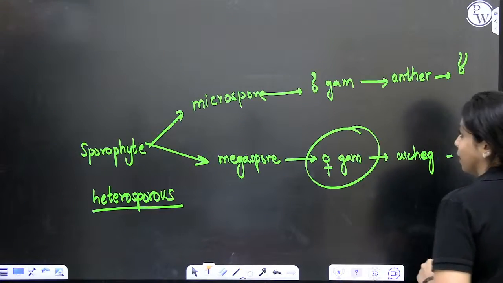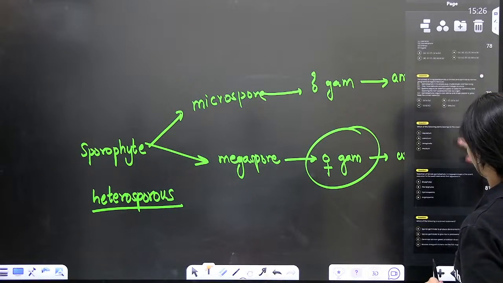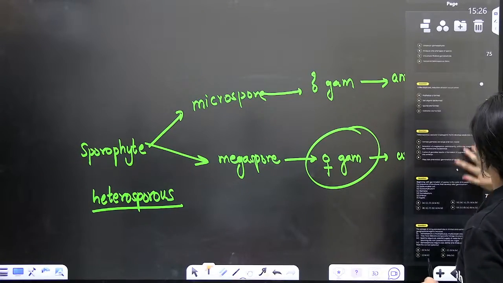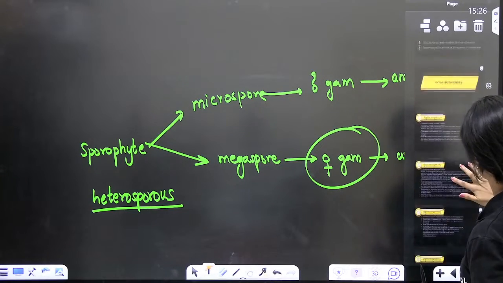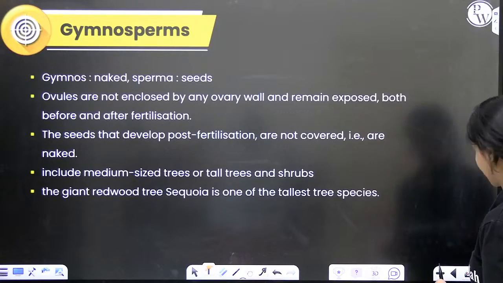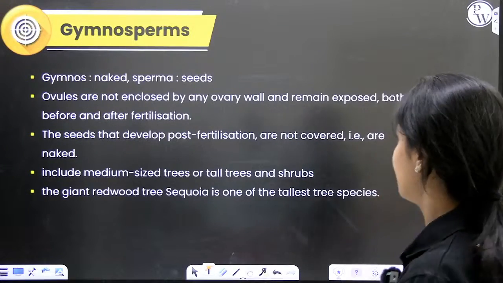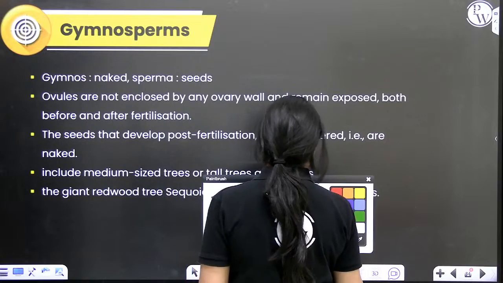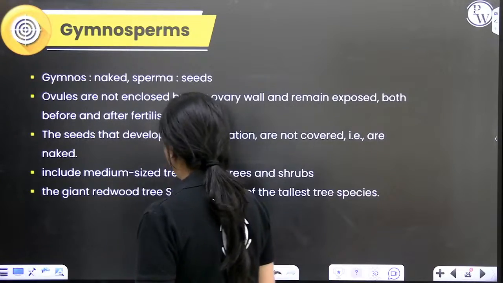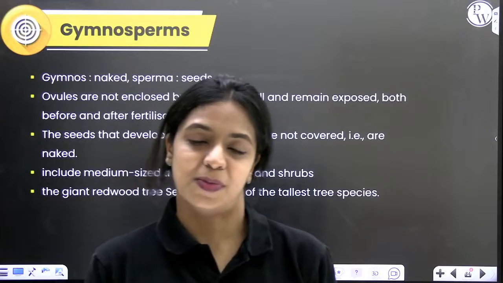Okay? Now, let's move on to gymnosperms. After that, we will solve questions. Okay? So, what are gymnosperms? Gymnosperms, what does the term mean? Gymno means naked, sperma means seed. Whichever plant produces naked seeds, they are called gymnosperms.